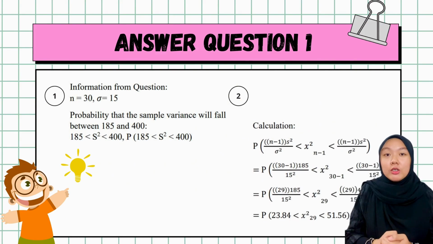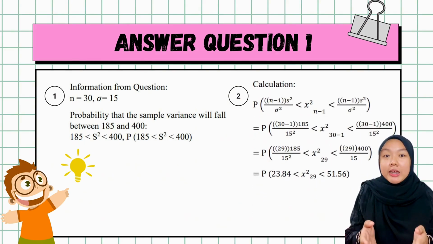Next, we proceed to the calculation part. The formula is chi-square: P((n−1)·s²/σ² between the lower and upper bounds), where σ² denotes the population variance. So we will get a chi-square with a degree of freedom 29 more than 23.84 and less than 51.56.